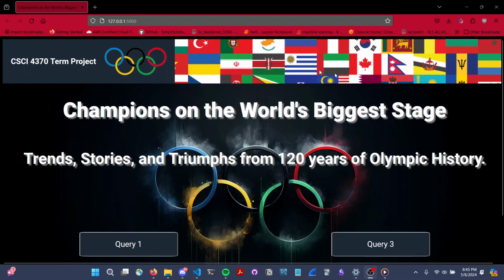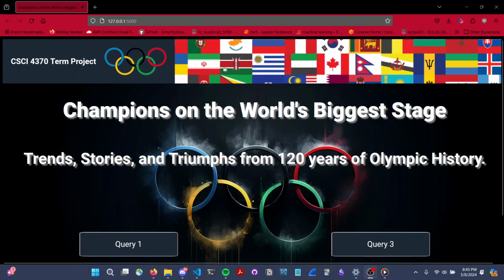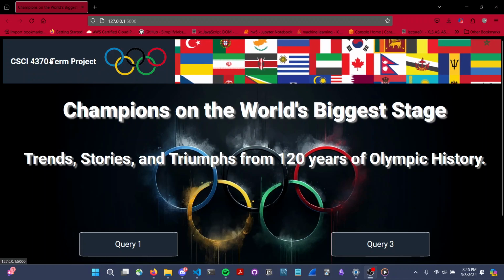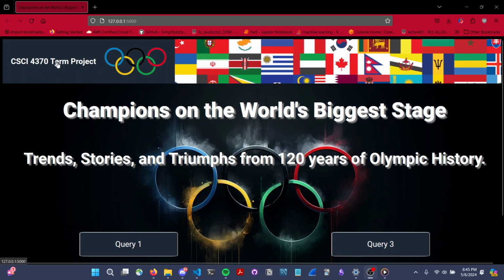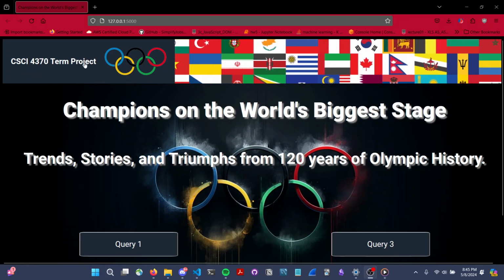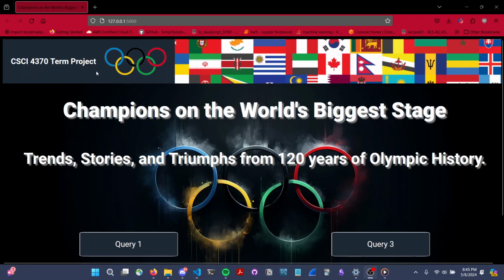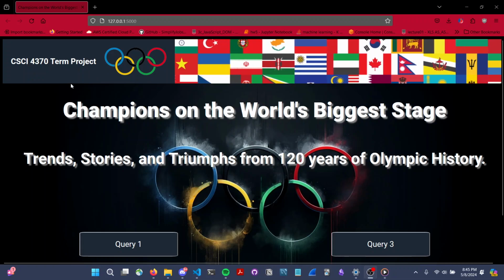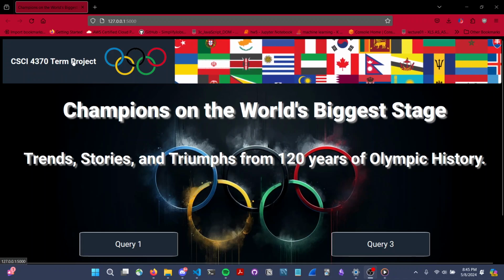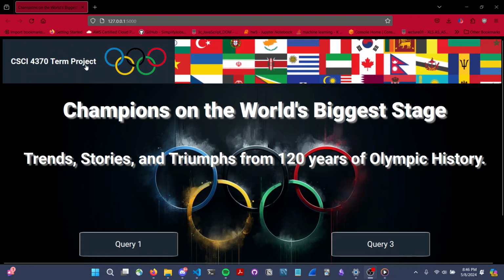This up top here is the header for our homepage. The header was composed of 3 elements, with one of these elements being interactive. We'll go from left to right. The left is the assignment tag. We just wanted to denote that this is our term project for CSCI 4370 database management, and this tag is interactive. Upon clicking it from anywhere and any route and any endpoint in this application, it will return you to this homepage. And this was done by using an anchor element in HTML that links to the homepage. So I will demonstrate the use of this later once we get to viewing the query pages.